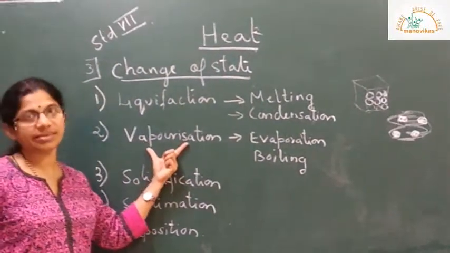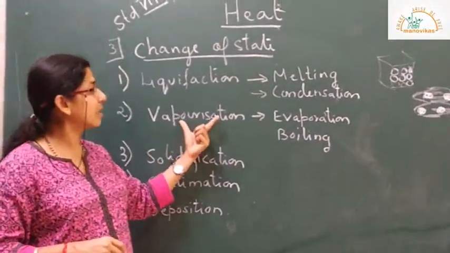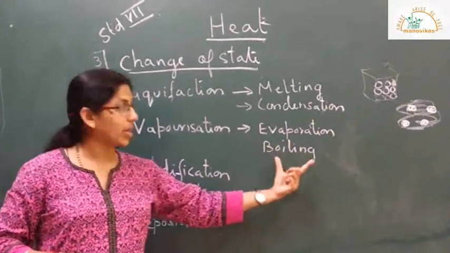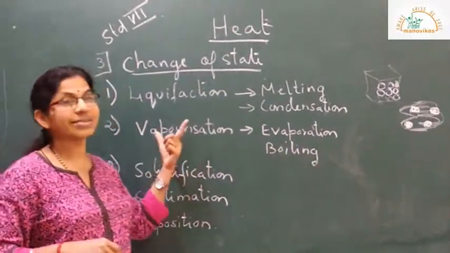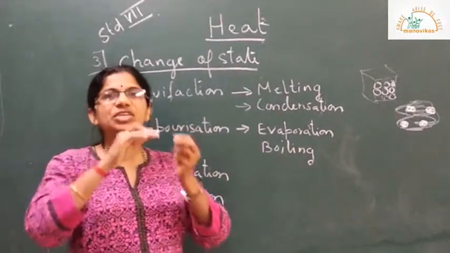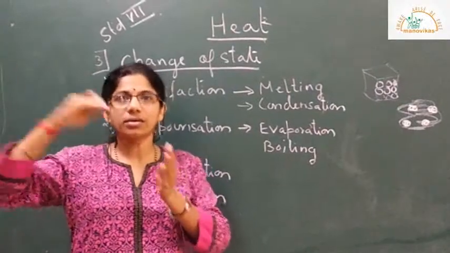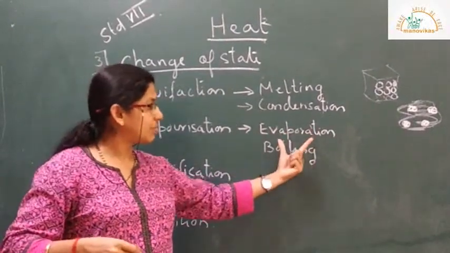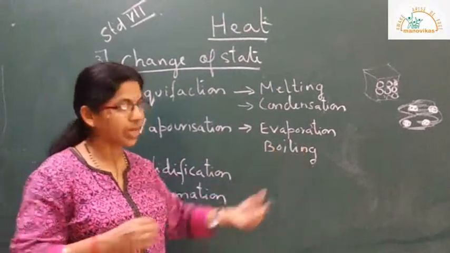Next is vaporization. Under vaporization, you have evaporation and boiling. Vaporization is a process in which liquid changes its state to gaseous state. I am explaining evaporation and boiling.